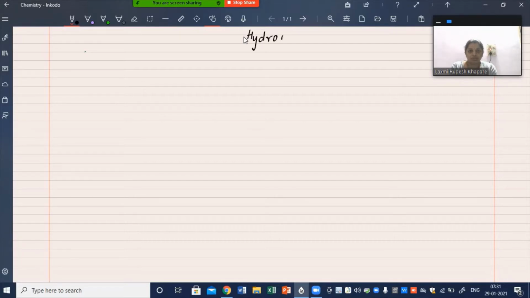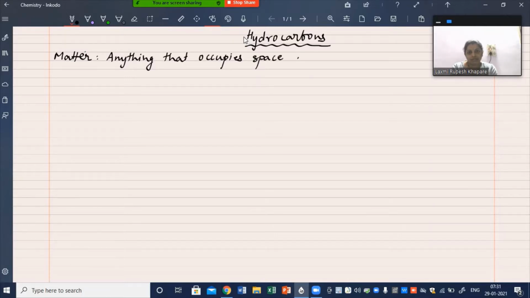The name of the chapter is hydrocarbons, but we are going to begin with the very basic word of chemistry that is frequently used in chemistry, that is matter. What is matter? Matter is defined as anything that occupies space and that has mass. Anything that occupies space and has mass is called matter.